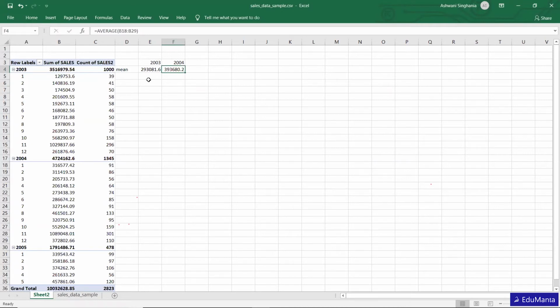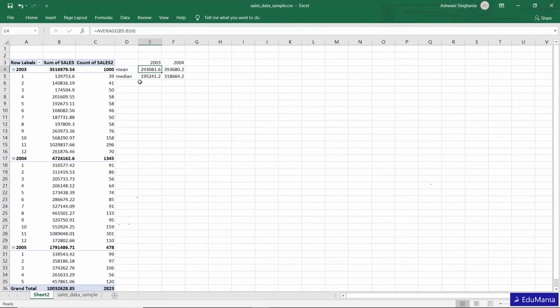Now talking about the median, we can directly calculate the median in Excel as well. So the median for sales 2003 will be this, and the median for 2004 will be this. Sorry, can you repeat on the mean, median? Okay, mean, yeah.